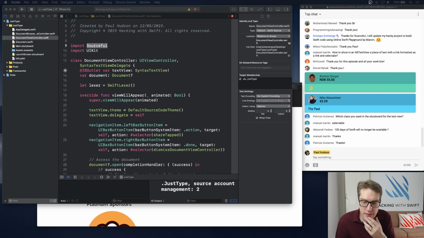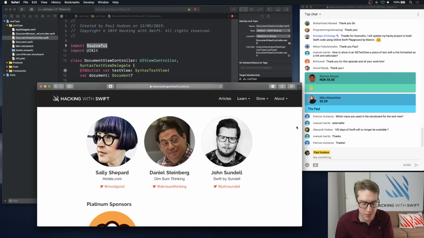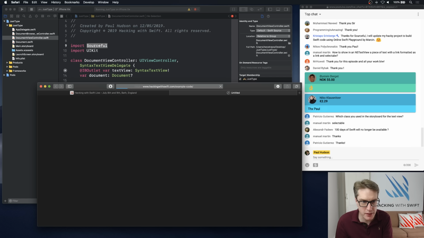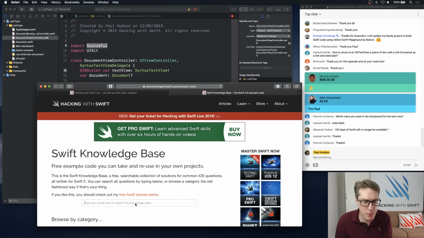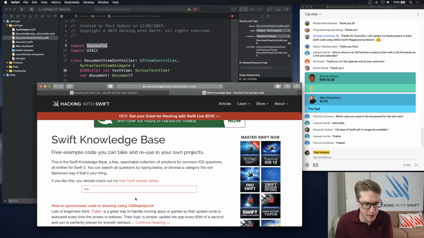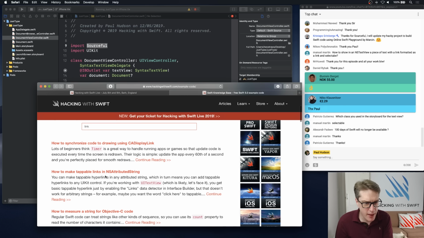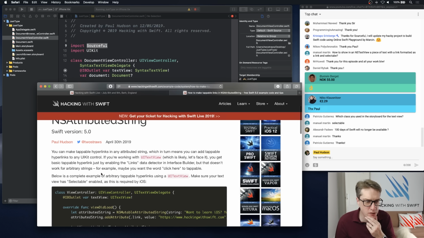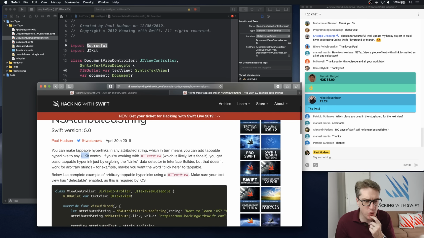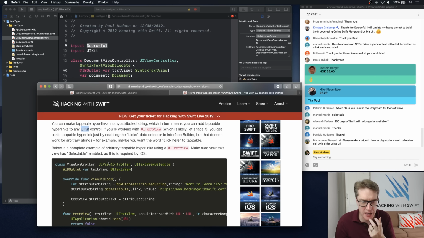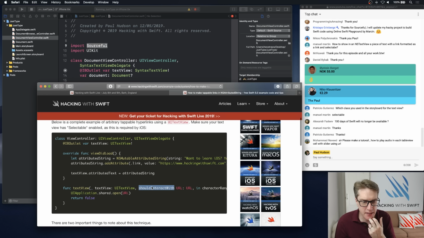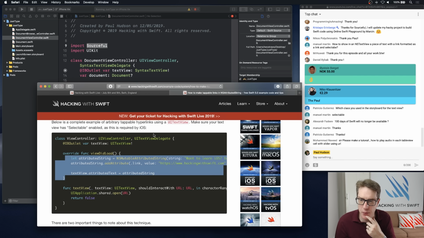Actually, I wonder whether, as we're here anyway, I could find that answer on the knowledge base for Manuel. If you just link in my search box, boom, that might actually work out of the box for NSTextView as well as UITextView. You won't get that, I don't think, but you will get links, I expect, working straight away.